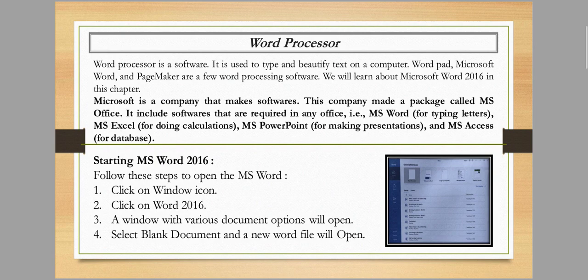To start MS Word 2016, we need to follow these steps. First of all, click on the Windows icon. We all know that a computer has a Windows icon. Then click on Word 2016. A window with various document options will appear. Select blank document and a new Word file will open.